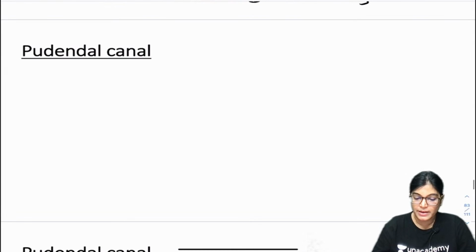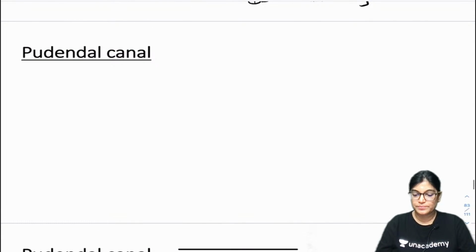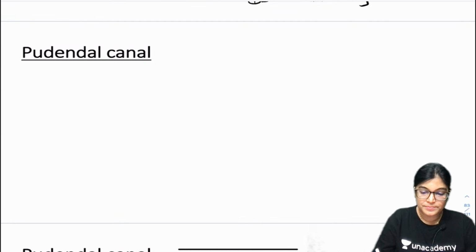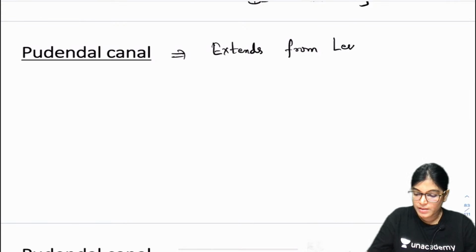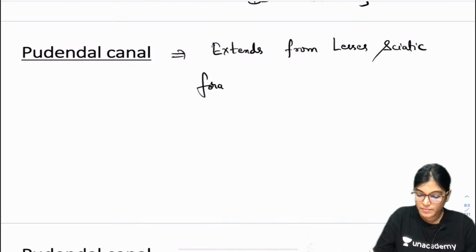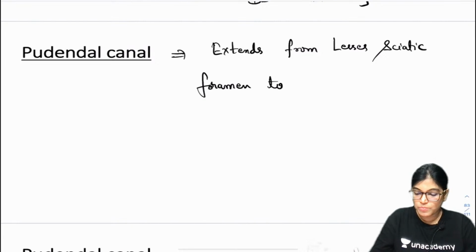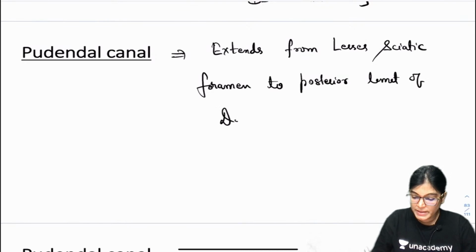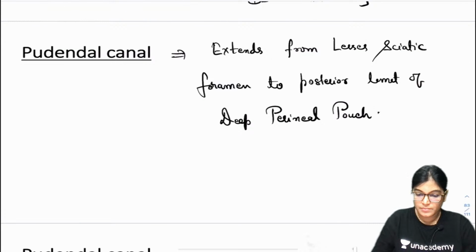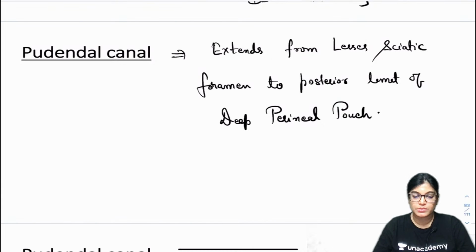So here I would like to write the details about the pudendal canal. Write down: pudendal canal extends from the lesser sciatic foramen to the posterior limit of the deep perineal pouch.